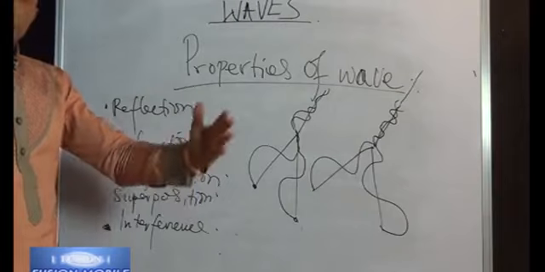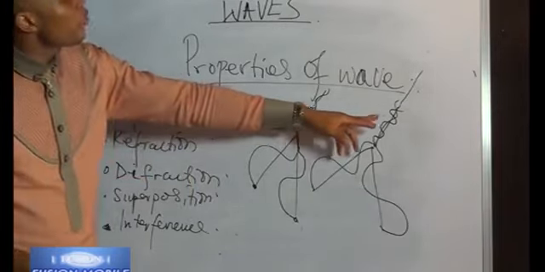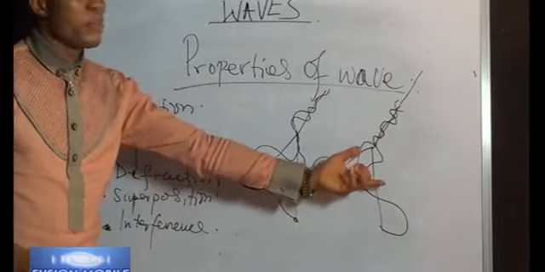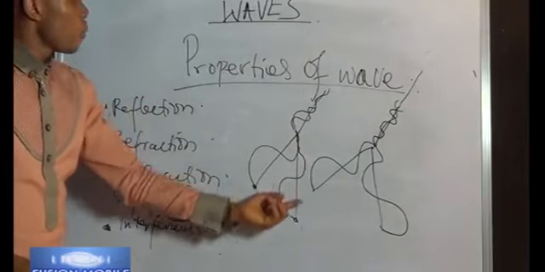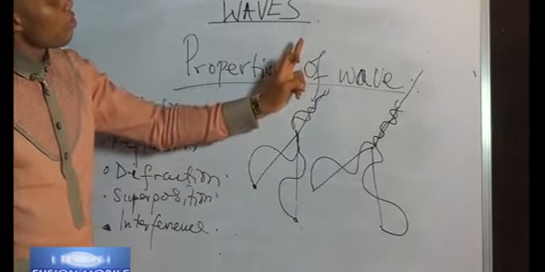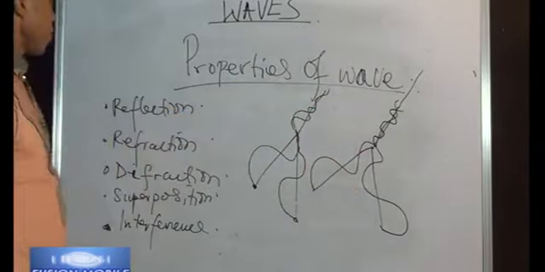This one is strong, this one is strong, but on coming together they will settle. That means forming a wave that is weak compared to the waves forming them. But here they form a wave that is stronger compared to the two waves forming them. This one is called constructive interference, while this one is called destructive interference.